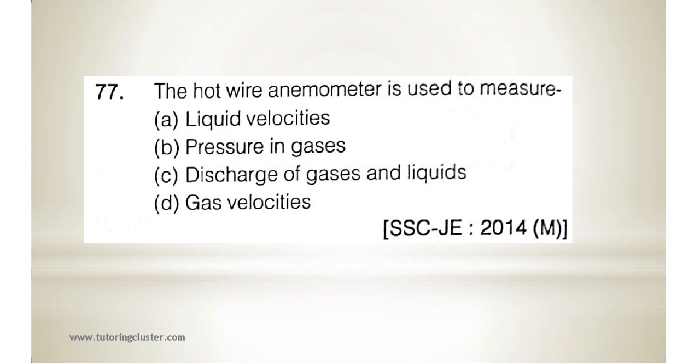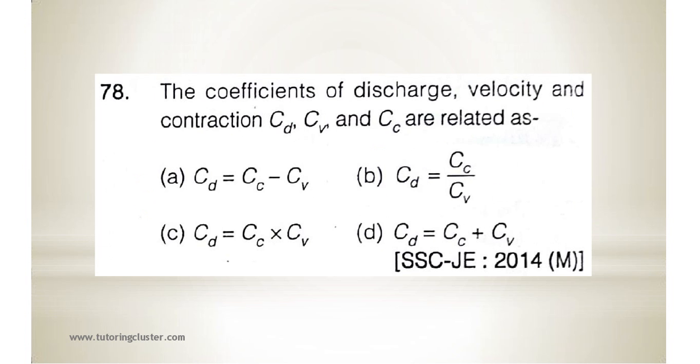Next, 77, the hot wire anemometer is used to measure. So it is used to measure what? Gas velocities. Next, the coefficient of discharge, velocity and contraction CD, CV, CC are related as. So basically it is a product. CD is equal to CC into CV.